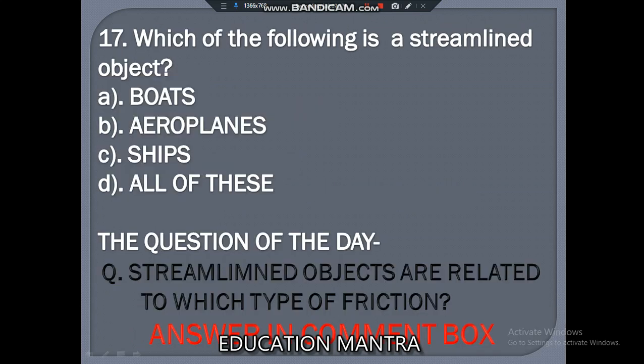So, last question. Which of the following is a streamlined object? Boats, aeroplanes, ships, all of these. All of these is the correct answer, because boats, aeroplanes, and ships have a streamlined body.